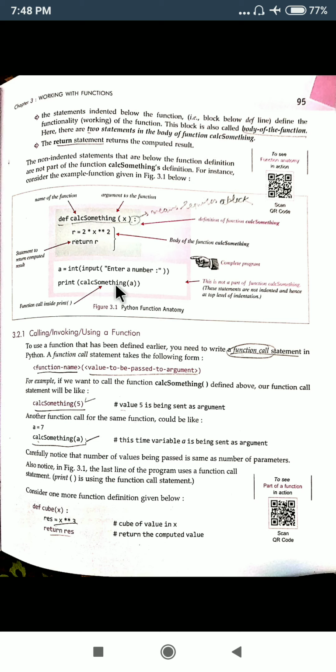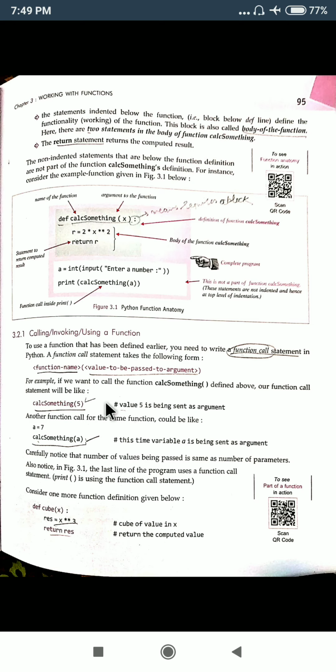So a function call, whenever seen by the Python interpreter, will always search for the function definition. Once the function definition is found, it will pass the value of the parameter to the parameter of the function definition, and the computation will start. Ultimately the return statement will return the value to the function and back to where the call was initiated. So this complete statement will be replaced by whatever r you have given here, so it will print the value of r here. In this way the function will work.